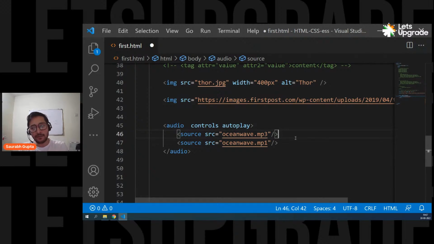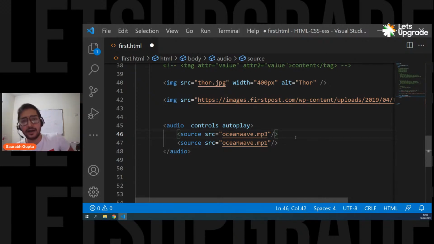Now, if it opens in Chrome, whatever format is supported in Chrome, it will play. If it opens in Mozilla, whatever format is supported in Mozilla, it will play. Simple as that. Is that clear, everyone? So basically, we can put the same audio in different formats so that there is no browser compatibility issue. If one audio is not supported, the second format will be supported.